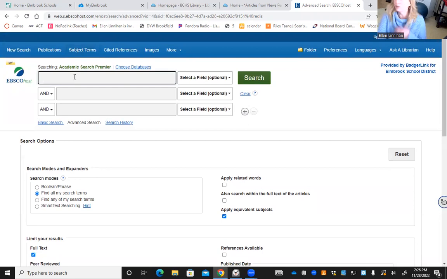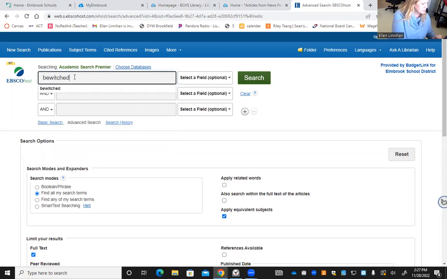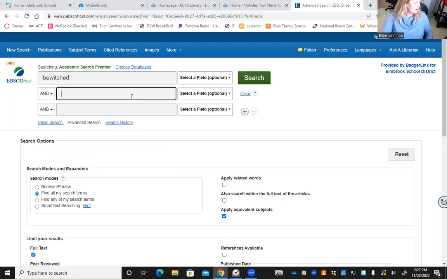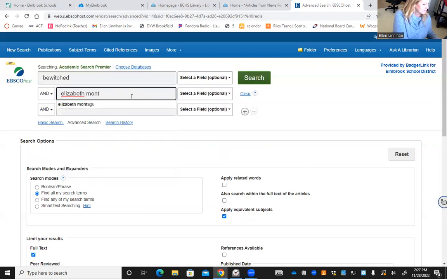Then we're going to go up here and we're going to do a search. And I'm going to do the TV show Bewitched. Okay, so I put in Bewitched there. But then I will also want specific information maybe about one of the characters that would help me to narrow the search. So I'm going to put in Elizabeth Montgomery, who plays Samantha, right? And then let's say there was something like maybe there's a hot new song that's out that Beyonce sings, and it's called Bewitched.